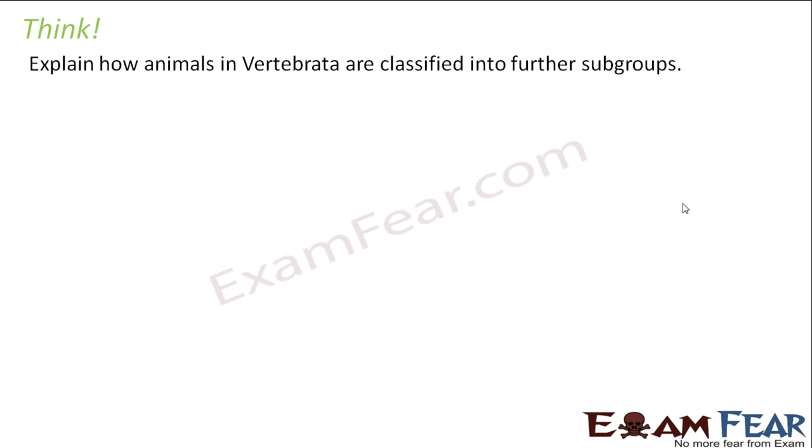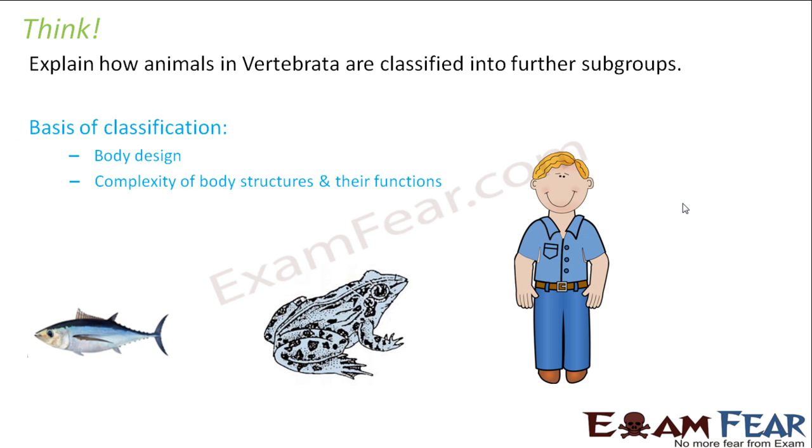Now, there were a couple of different types of animals under this category. So we had fishes, we had birds, we had human beings. But we saw that their body structure and body design are not exactly the same. So what was our basis of classification? The basis of classification was the body design and the complexity of body structures and their function.